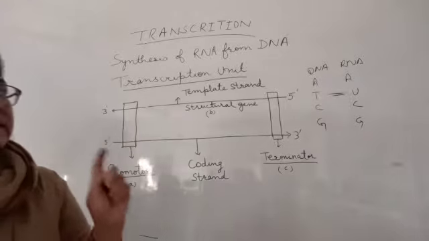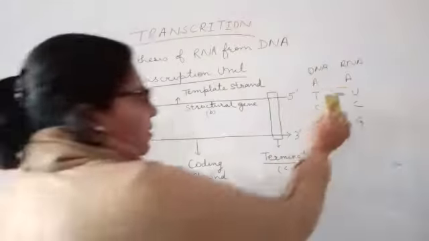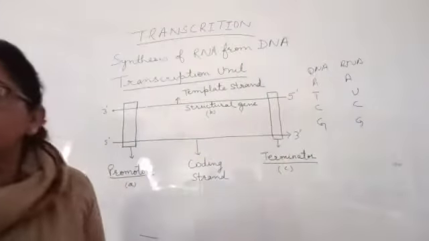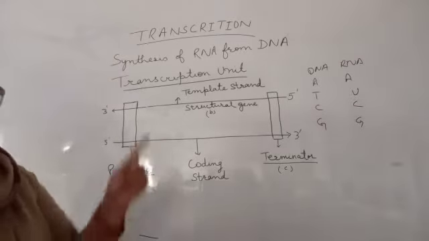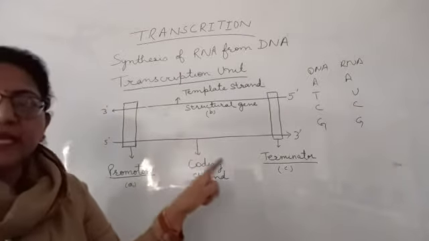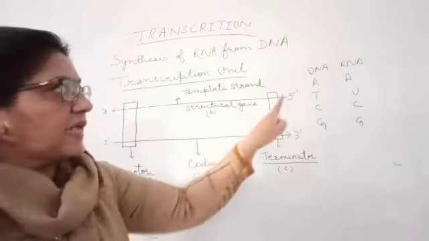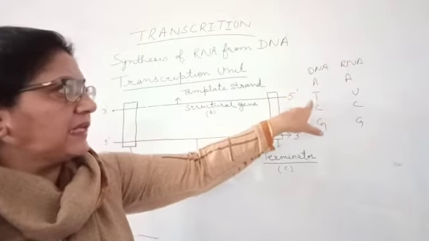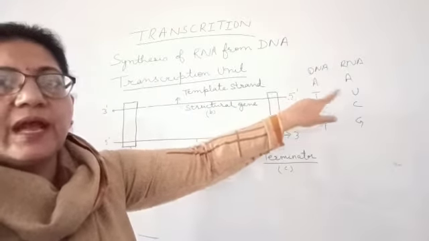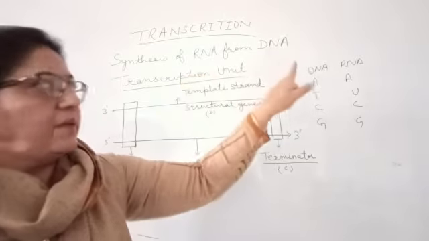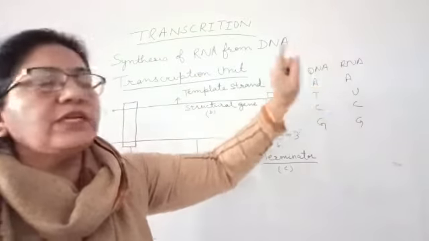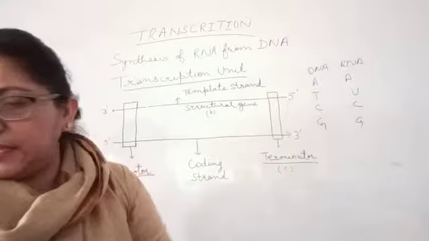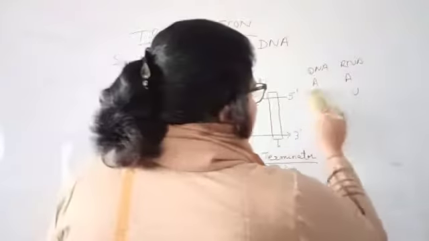So this difference is very important because when the synthesis of RNA takes place from the segment of DNA, then in the segment of DNA, wherever the T is present, we have to write the U. That is, A is opposite to U in the RNA. I will just show you what is going to be there.